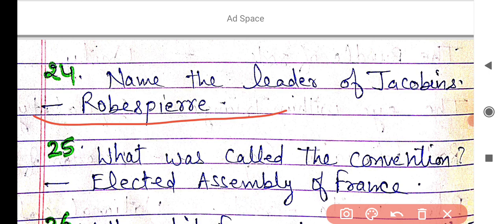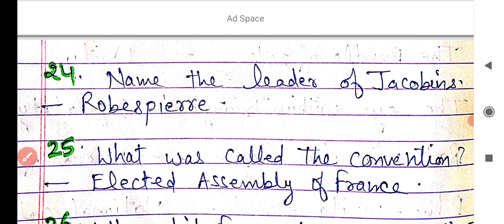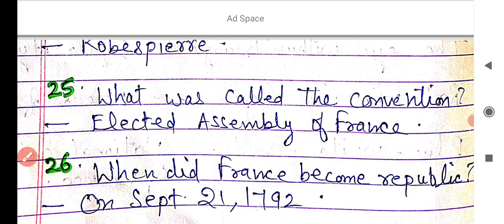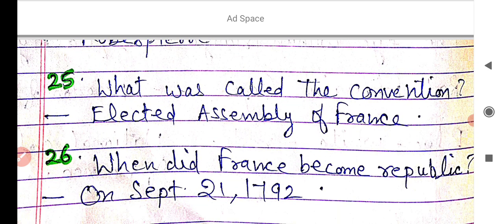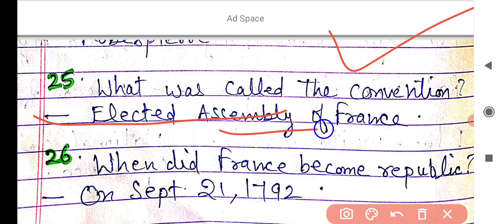The Jacobins helped to make France a republic, and their leader was Maximilien Robespierre. And next, what was called the convention? With the help of the Jacobin Club, the French Assembly was known as the convention. The convention was the elected assembly of France.